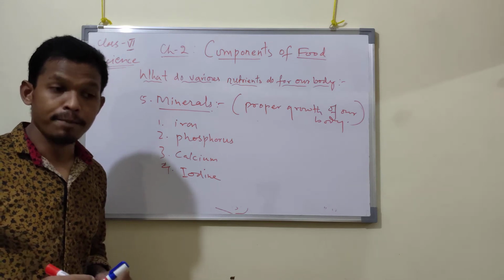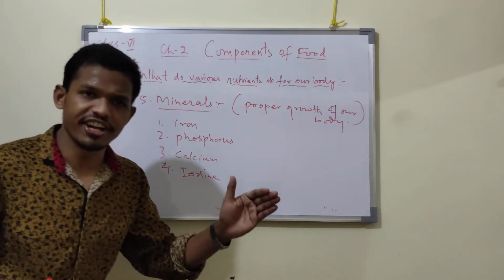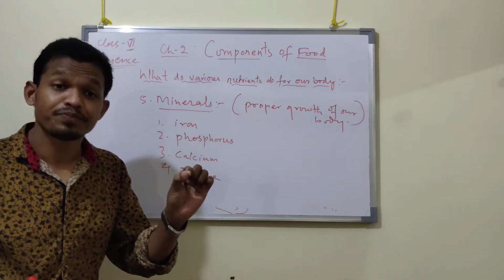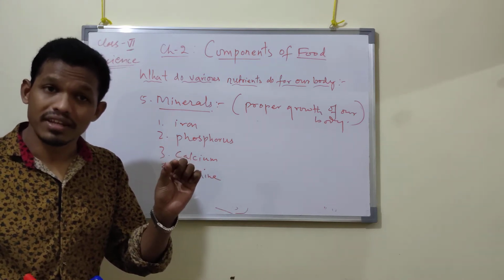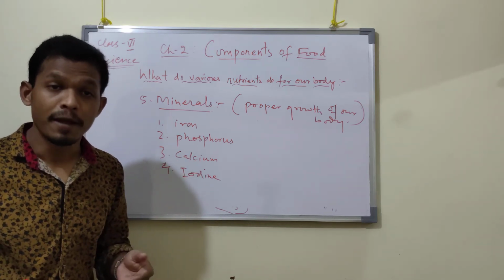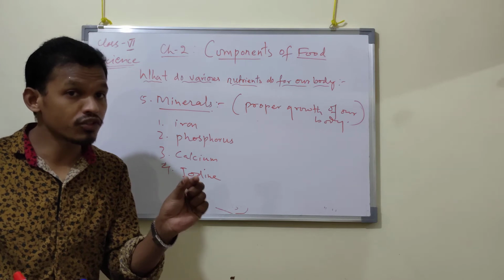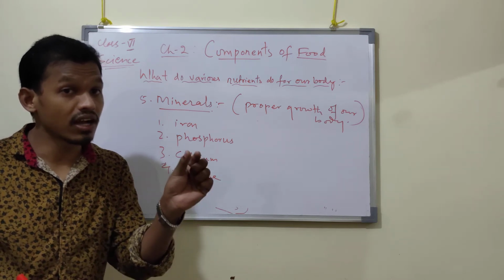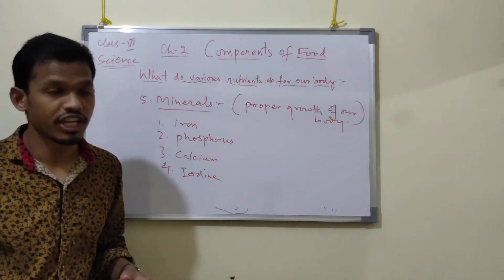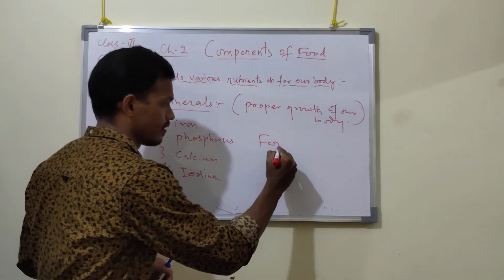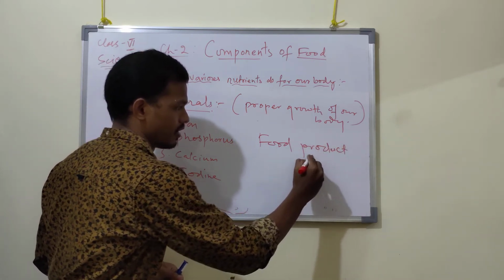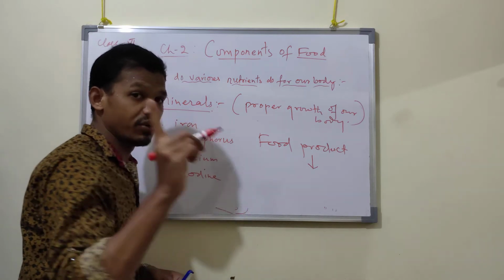product. But as you know, if you talk about carbohydrate, does carbohydrate only provide energy? Yes, it provides only energy. But most food items contain one nutrient or more than one nutrient. In a food product, does it contain only one nutrient?